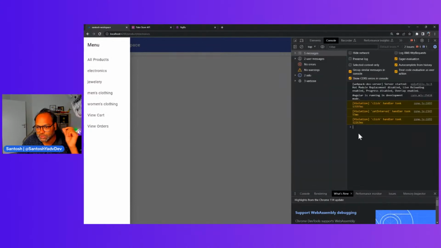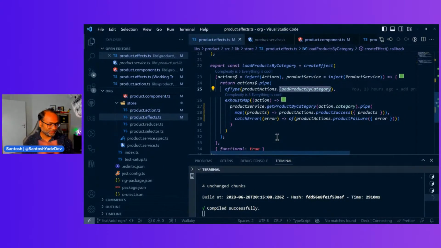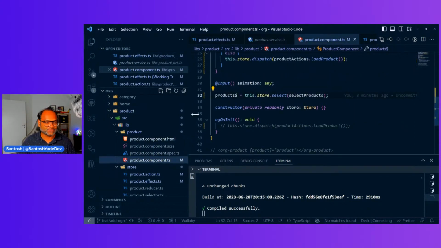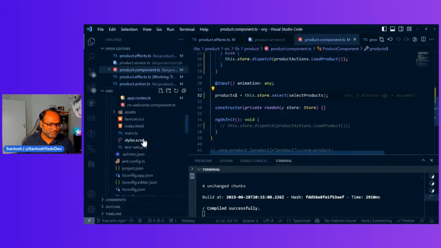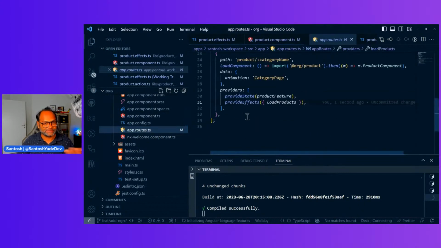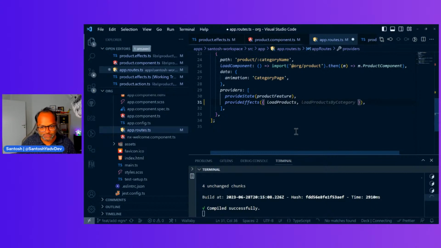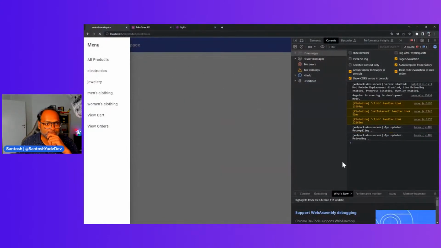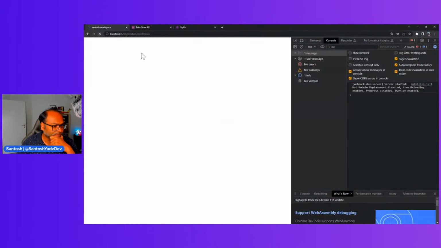Okay, nothing happened. Why? Okay, so interesting question. Why? Anyone who is online can give me the answer. I mean, it's a small mistake from my side. So let's go back to our route. So in case you have some action which is dispatched and it is not being captured, it means you have missed registering something. So I have to register this effect as well, which is load category. So I think I removed it last time and it's my fault. And now let's see. So it should start working now.